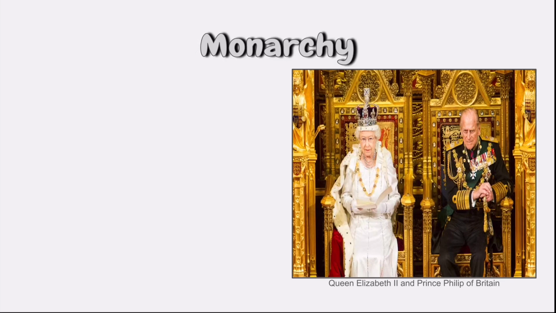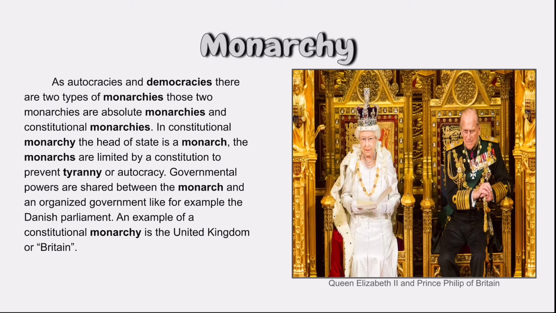Here is monarchy. As with autocracies and democracies, there are two types of monarchies. Those two monarchies are absolute monarchies and constitutional monarchies. Since I have already spoken about absolute monarchies, we are going to go to constitutional monarchies.